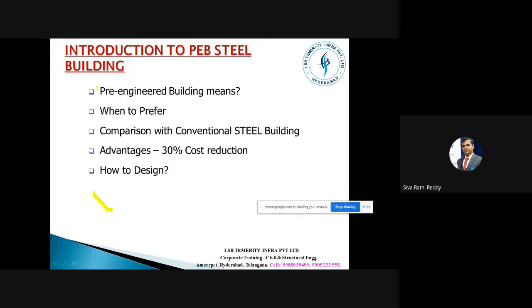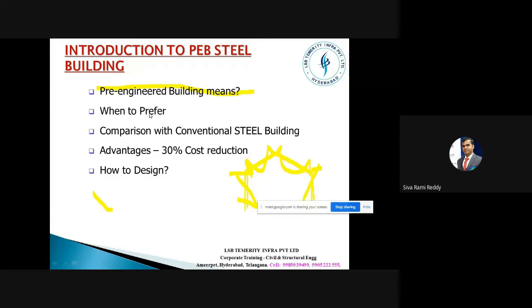Yes. So here we have the pre-engineered building. Pre-engineering, in the sense, for example, I have a column like this and one more, a portal frame like this, right? When I have a portal frame like this, you can just take this Venn diagram, I'll have a Venn diagram like this, and again a Venn diagram like this, and again like this.